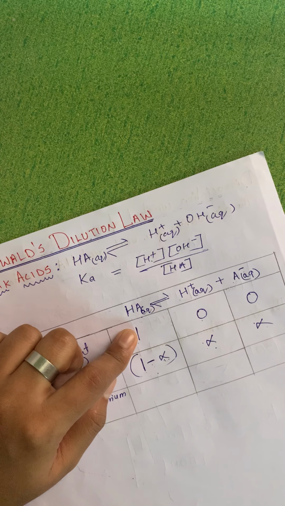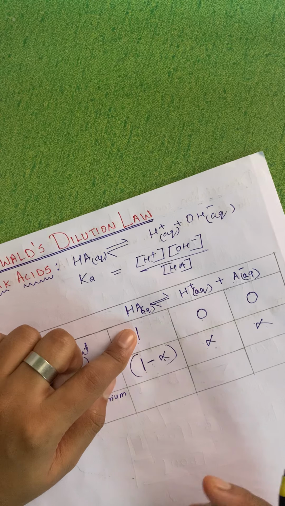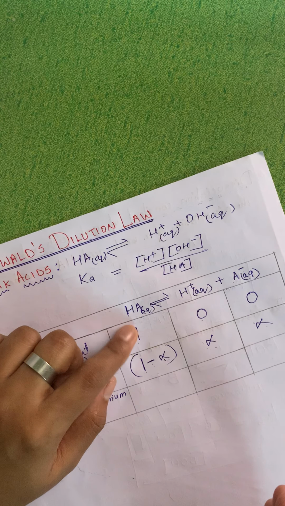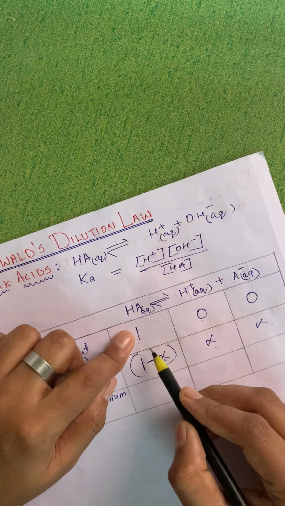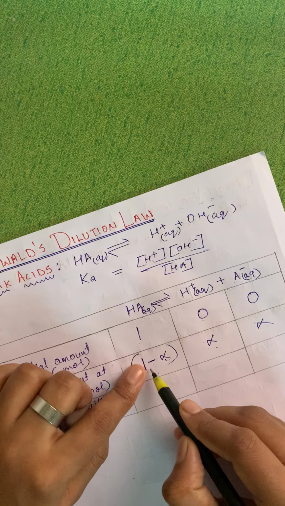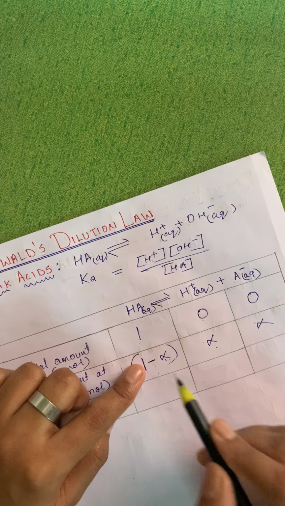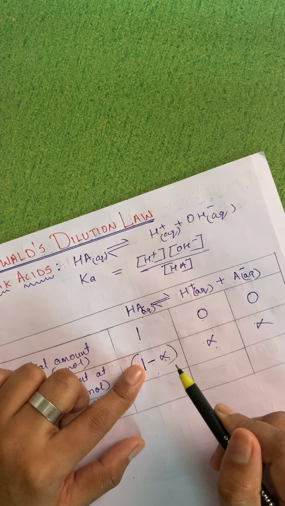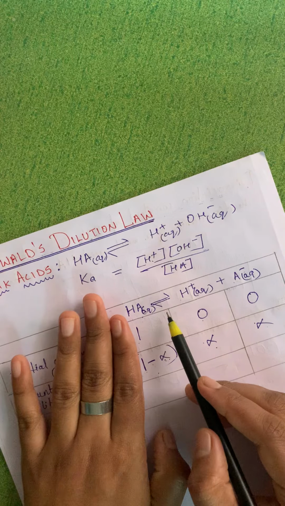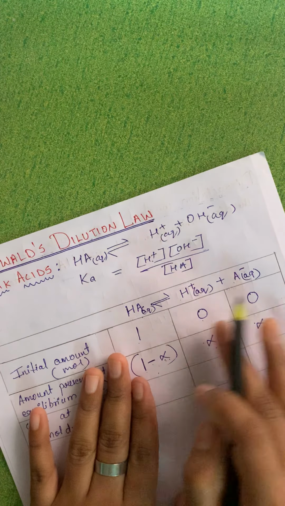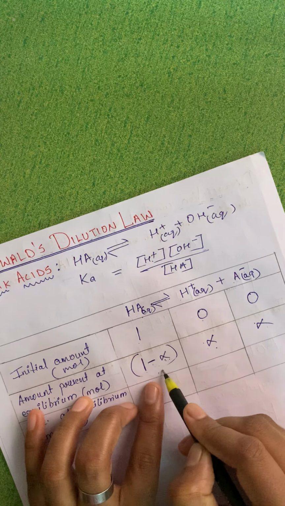So when I add this acid in water, it will start to dissociate. Let's say 25 molecules are dissociated. So from HA, which was 100, 25 molecules are gone, so here it will be 75.